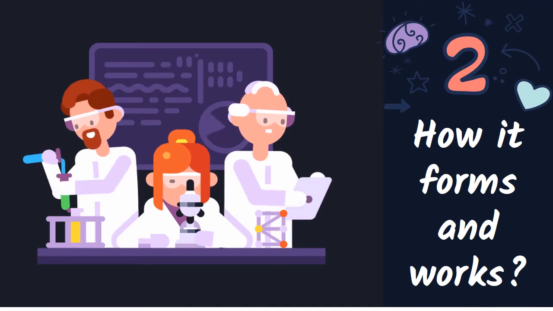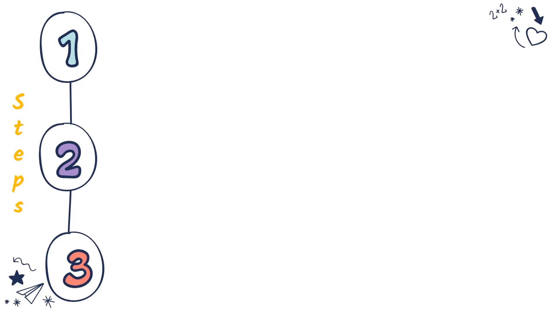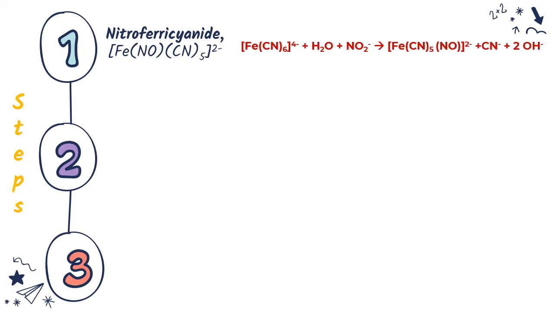Now, let's see how SNP is formed and how it works. As I mentioned, there is a complex compound involved in this drug, which is nitroferricyanide. The equation shows how nitroferricyanide was formed. This process uses the oxidation of ferrocyanide and nitrites.